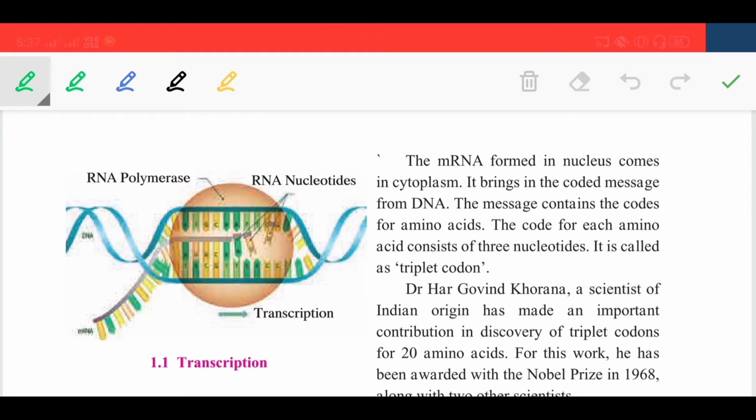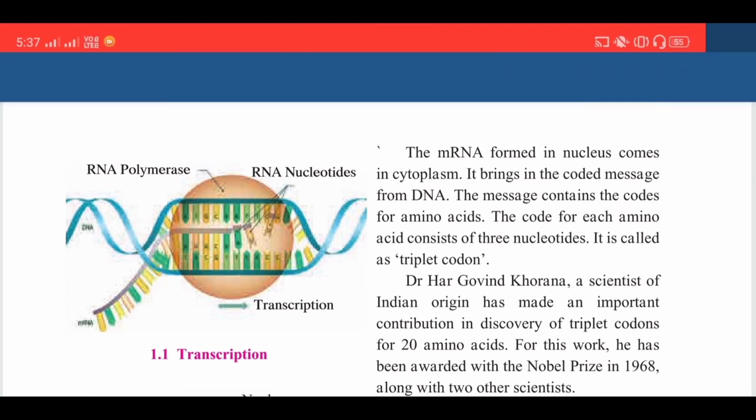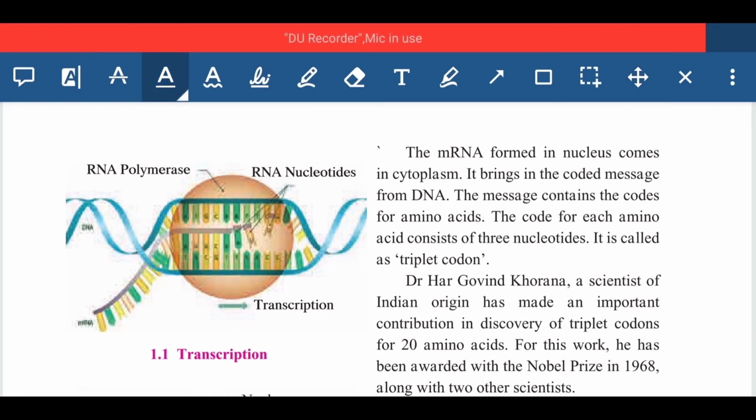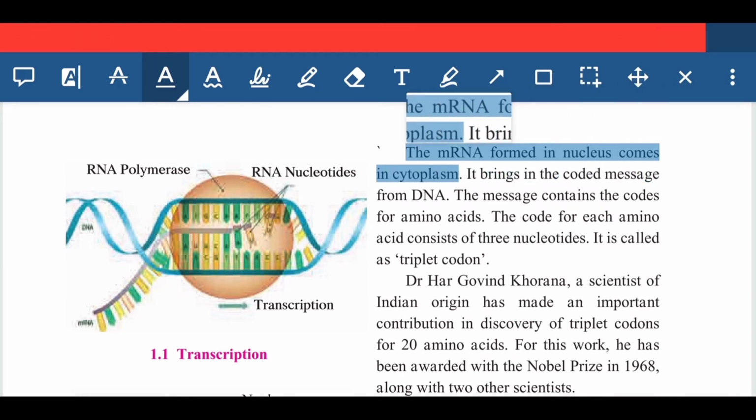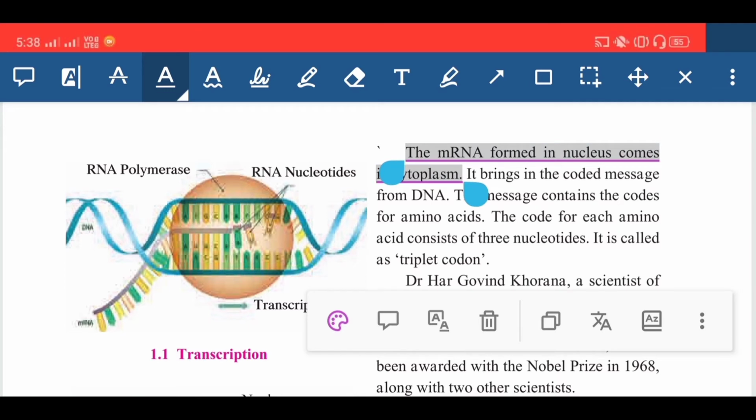So the mRNA formed in the nucleus comes into the cytoplasm. What is the full form of mRNA? mRNA is the messenger RNA, which helps in transferring the message. Actually it forms in the nucleus, and afterwards that mRNA comes into the cytoplasm.